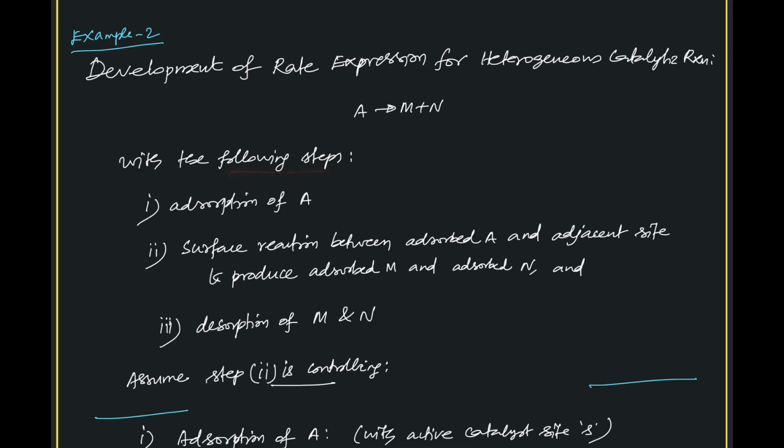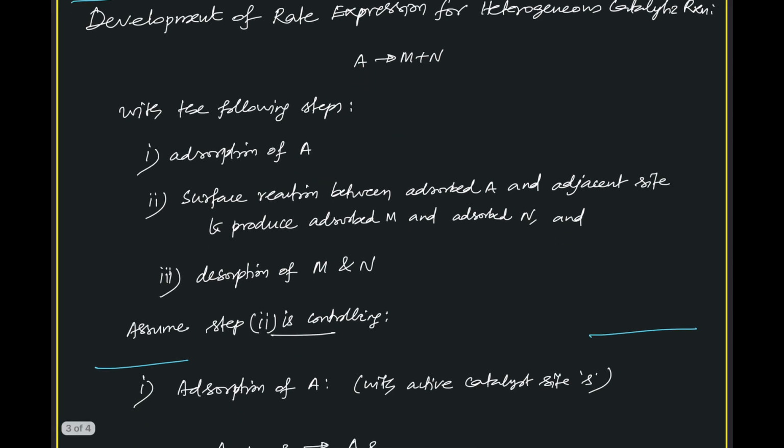So what are the steps involved? They are given already. Adsorption of A, where A is getting adsorbed on the active catalyst site, and surface reaction between adsorbed A and an adjacent site to produce adsorbed M and adsorbed N. What is happening? All the things are adsorbed. Since the product has 2 species, theta M and theta N, these will be like MS and NS.